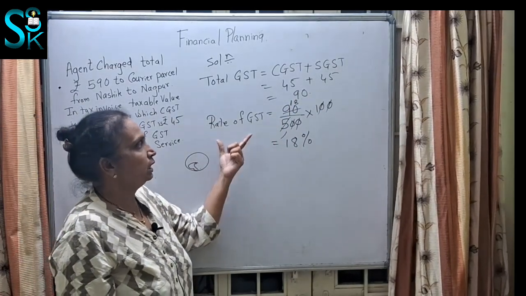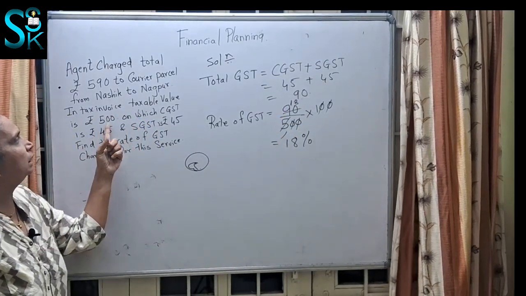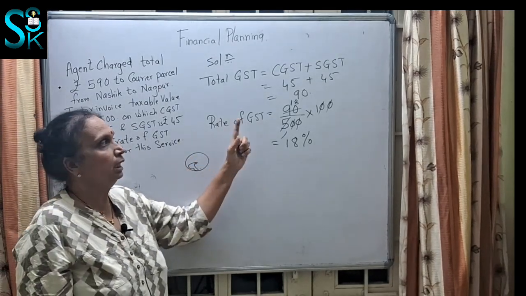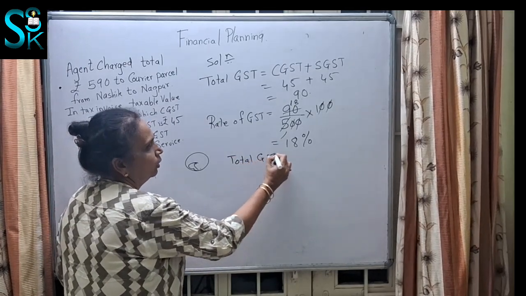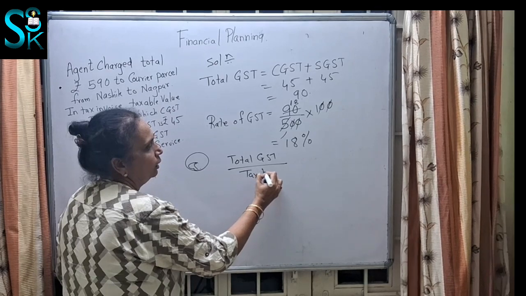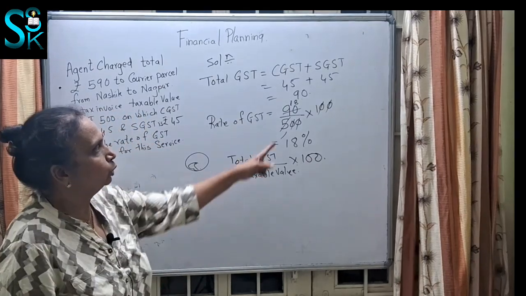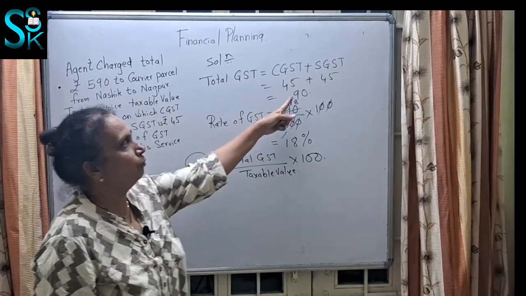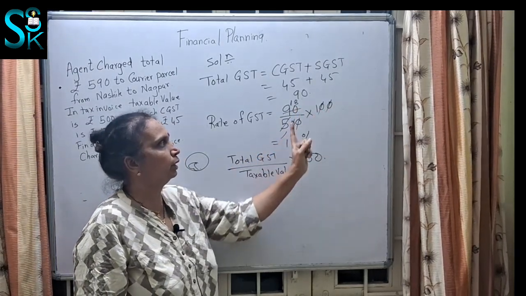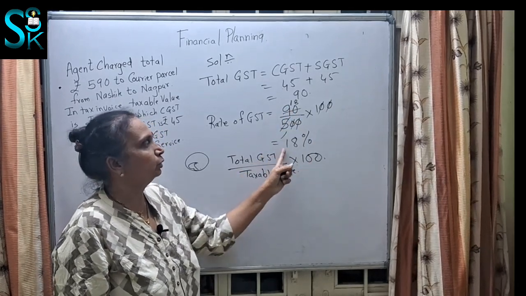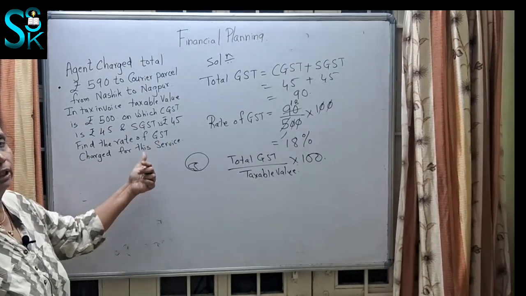Now the rate of GST is nothing but the total GST upon the taxable value. What is the rate of GST? Rate of GST is nothing but the total GST upon taxable value, multiplied by, of course, percentage, that is 100. So 90 is what we found out, and the taxable value is 500. So we wrote 500, we simplified, 0 cut, 0 cut, 5 18s are 90, and so we got 18%. So 18% is the rate of GST charged for this service.